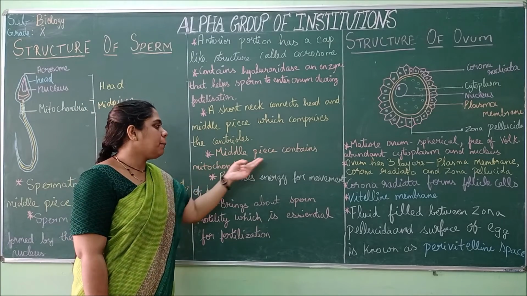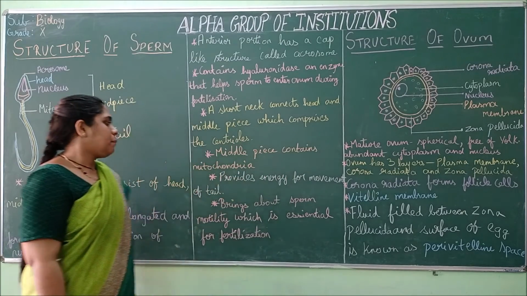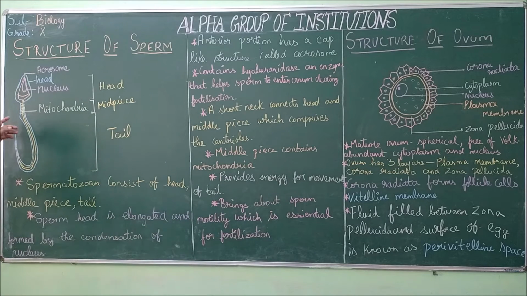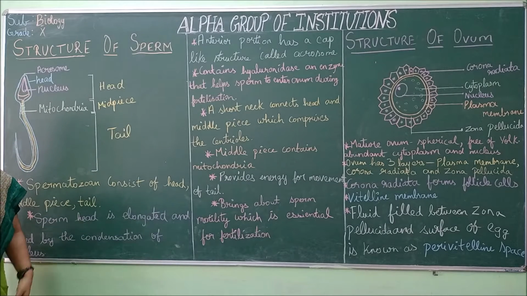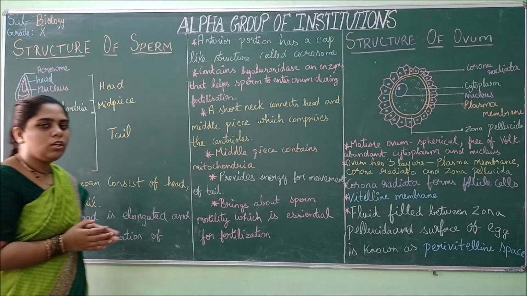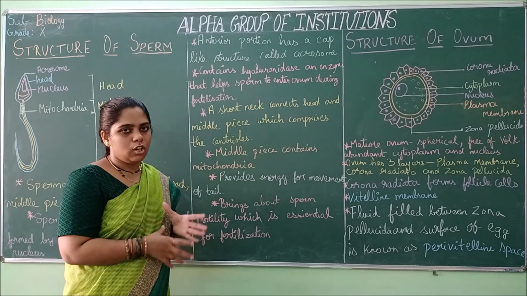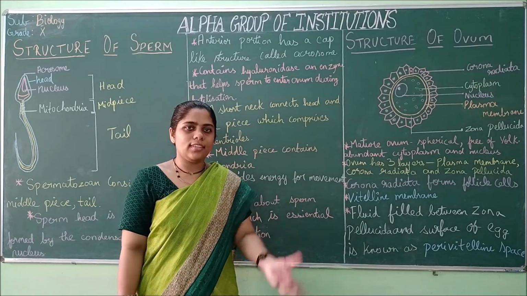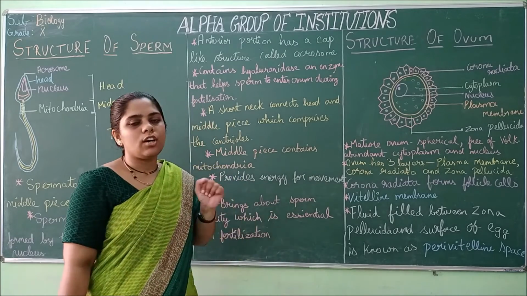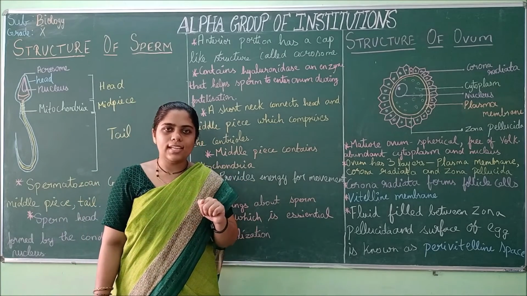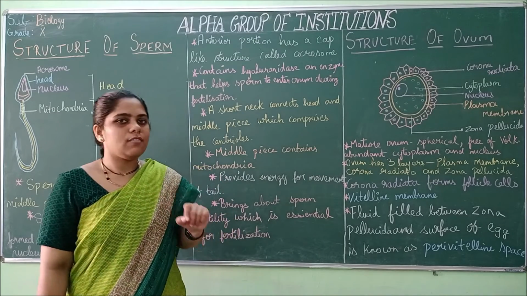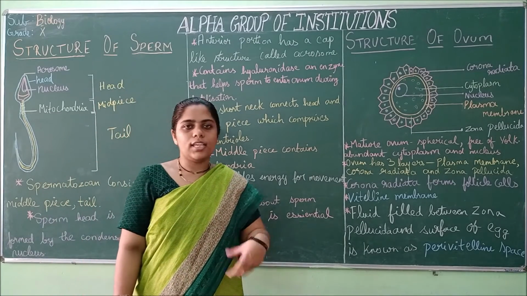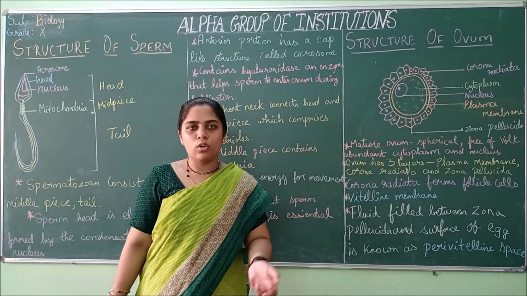Next, the middle piece consists of mitochondria. We saw in the diagram itself, this middle piece will have a spring-like structure and that is made up of mitochondria. You would have learned in your lower classes the structure of the cell, so you know each of the organelles of the cell and their function. What is mitochondria called? It is called the powerhouse of the cell. It gives energy through ATP molecules.